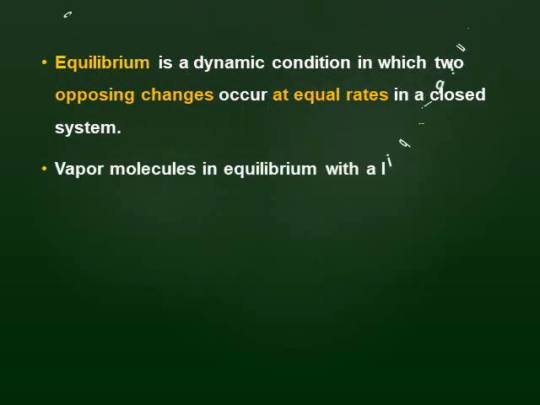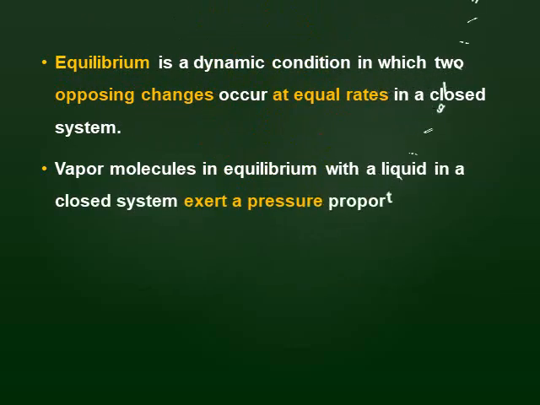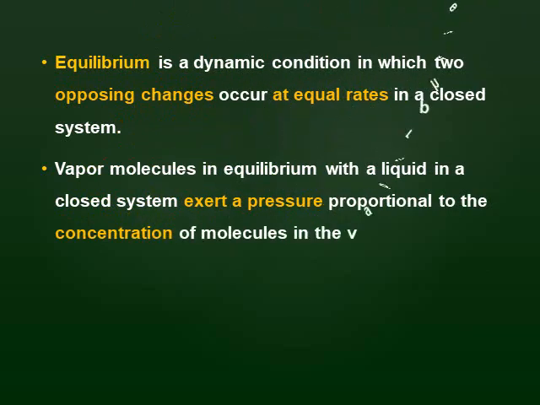Vapor molecules in equilibrium with a liquid in a closed system exert a pressure proportional to the concentration of molecules in the vapor phase. Here, the molecules that escape exert a pressure on the liquid, and the liquid also exerts a pressure on the gas.